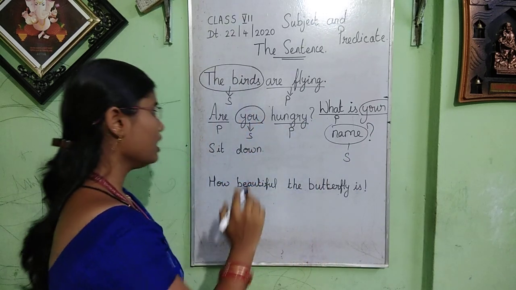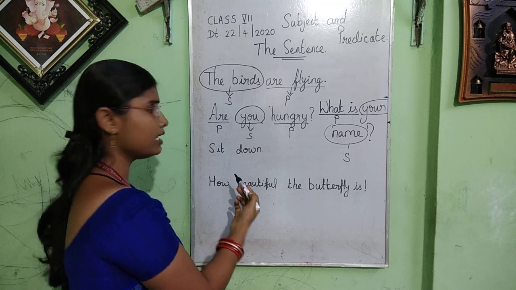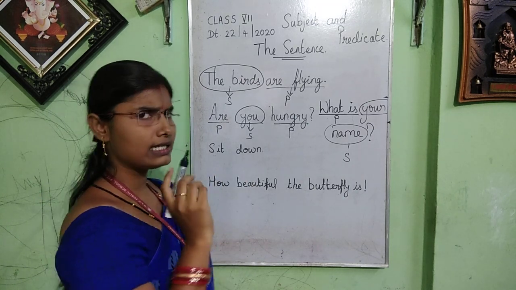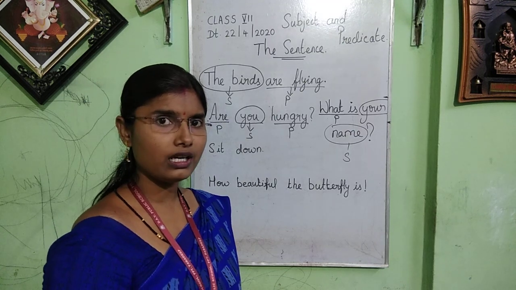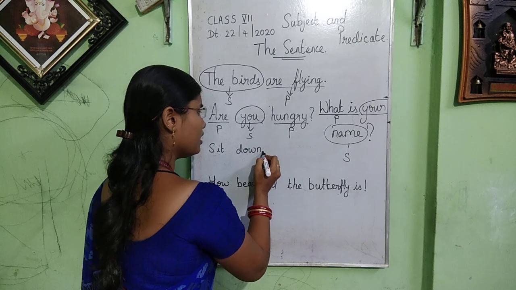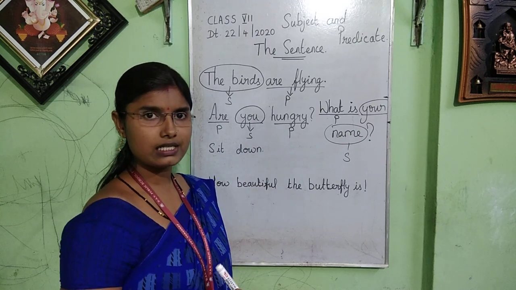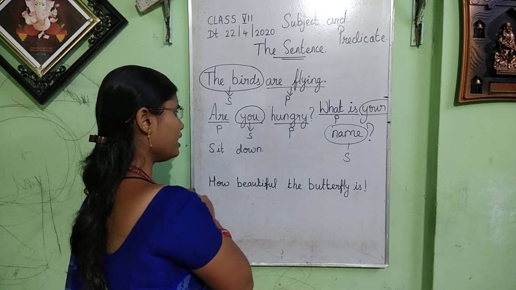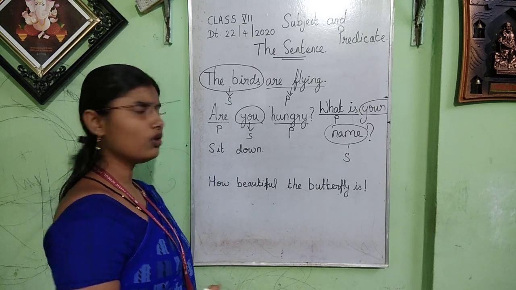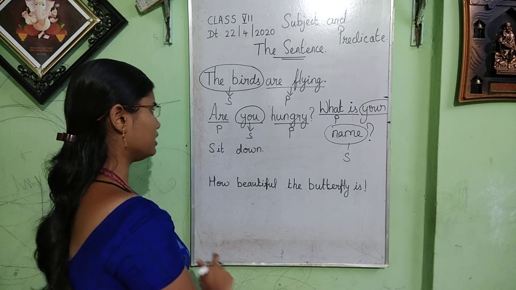Okay, dear students. Now let us move on to another sentence, that is, sit down. Sit down is the instruction I have given. It may be a command also. So sit down is an imperative sentence. I have already told you. And now can you identify any subject over here? I hope so. You do not find any subject here.